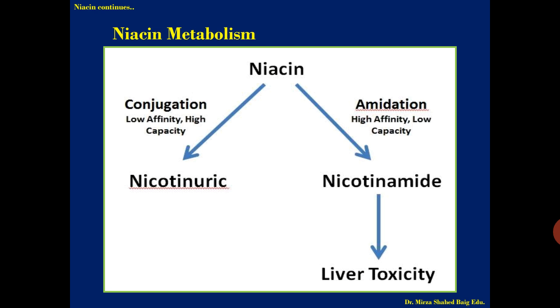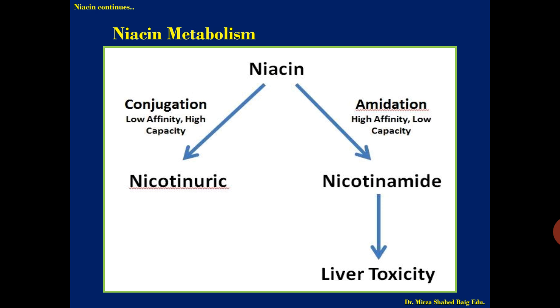Now we go for the metabolism of niacin. Okay, niacin is extensively metabolized by the liver, and there are two major products of niacin. By the conjugation process, nicotinuric acid is formed, which is excreted through the renal route, you can say.